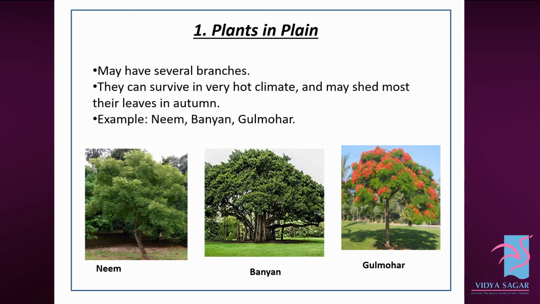The characteristics of plants in the plains: they may have several branches. They can survive in very hot climates and may shed most of their leaves in autumn. Examples: neem, banyan and gulmohar.